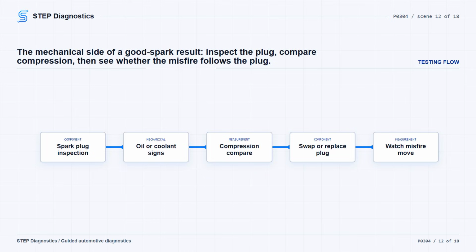If compression is within specification, swap the spark plug with a known good cylinder, or replace it if access makes swapping impractical, then run the engine and watch the misfire monitor. If the misfire follows the plug, replace the spark plug. If it goes away after plug replacement, the repair is complete, but still verify it.